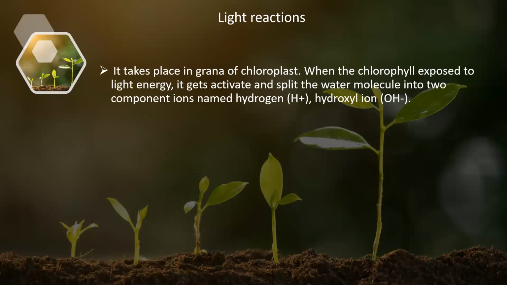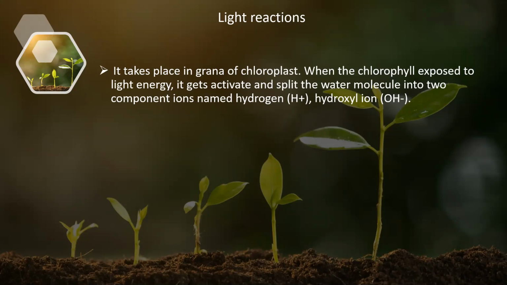Usually it takes place in the grana of the chloroplast. When the chlorophyll is exposed to light energy, it gets activated and splits the water molecule into two components, hydrogen ions as well as hydroxyl ions. This process is called photolysis.